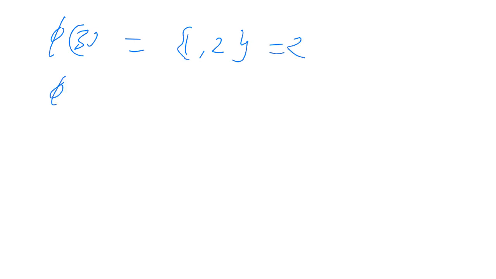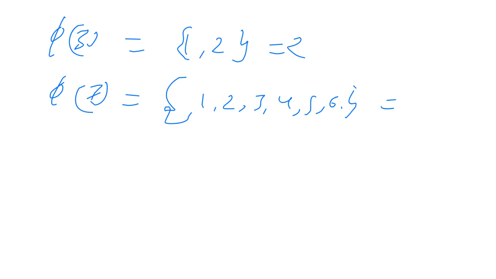Look, Euler's totient function for 3 is 1 and 2, equal to 2. For 7 it is 1, 2, 3, 4, 5, 6, that is equal to 6.